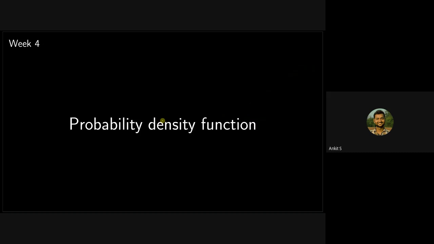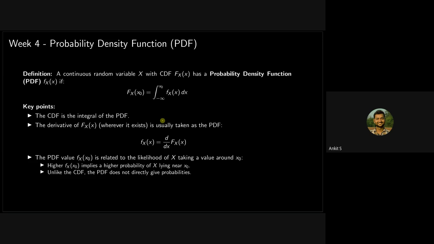Now there is something called the probability density function. How do you get it? When we define a continuous random variable, we define it in terms of a CDF, the cumulative distribution function. When we differentiate the CDF, we get a PDF. And PDF is a similar thing to PMF. What PMF is to a discrete random variable, PDF is to a continuous random variable.